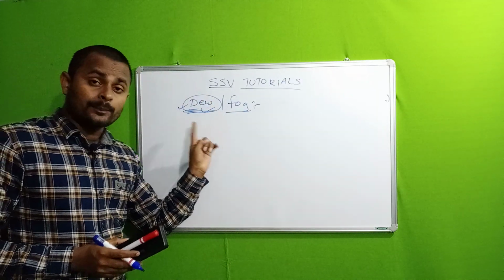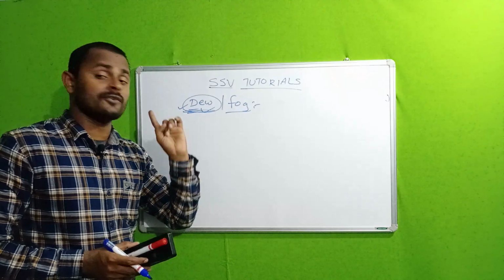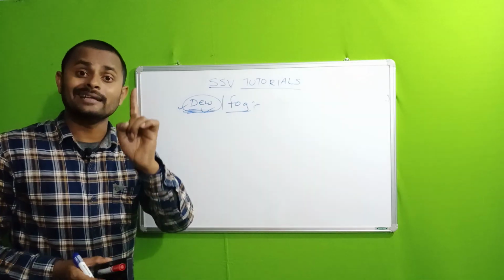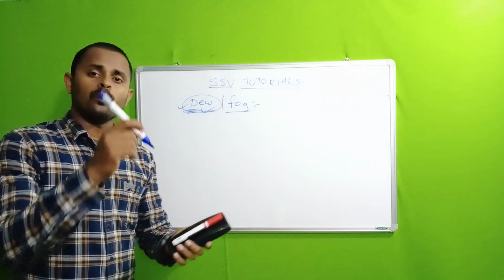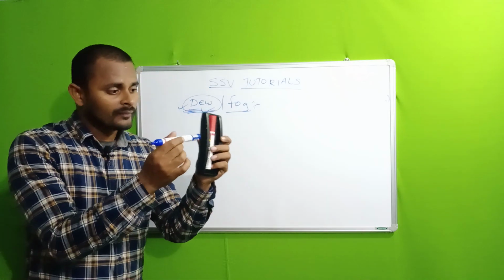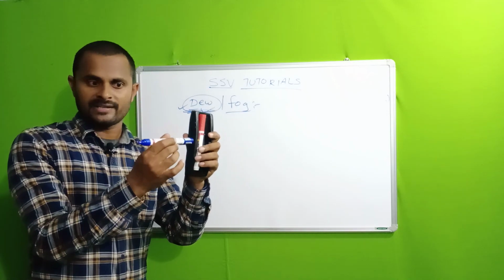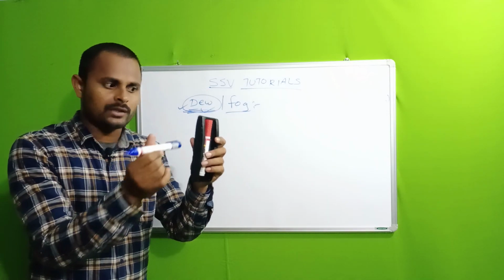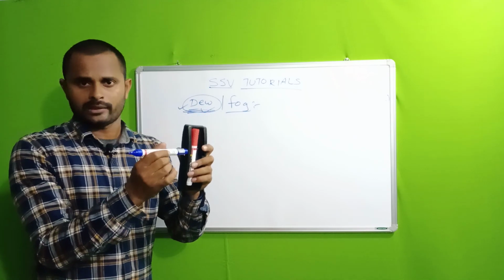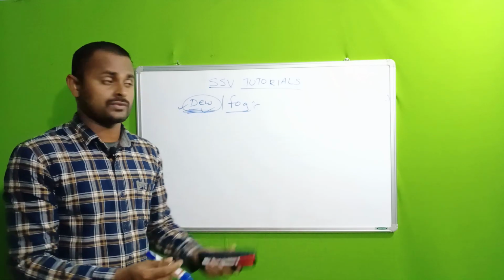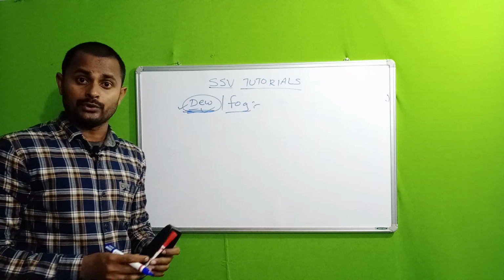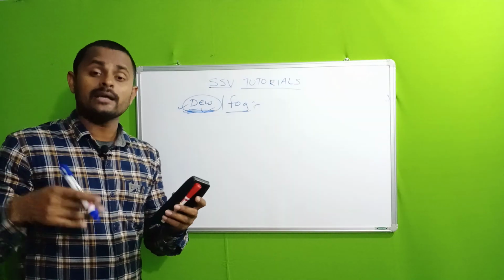Here, the process behind the formation of dew is condensation. Water vapor converting into water droplets, that is, gaseous molecules converting into liquid molecules, is nothing but condensation. So, what process is behind dew?